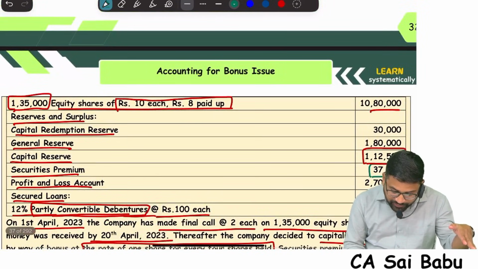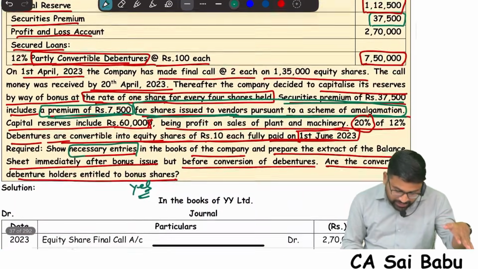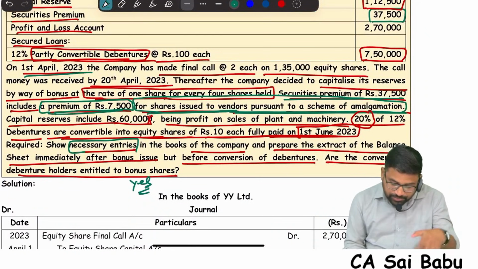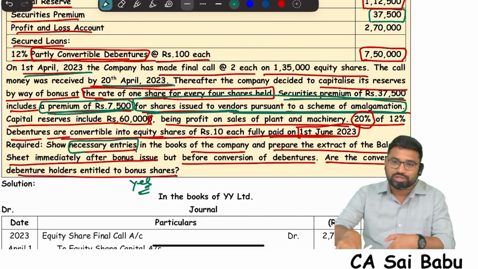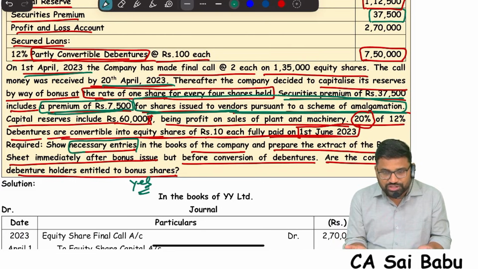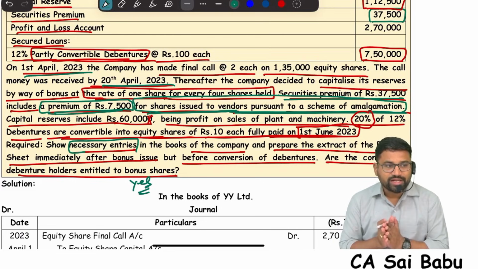Therefore here first 2 rupees will be called. When they called, sir, 1st April, the company called 2 rupees and on 20th June they paid. That means shares have become fully paid. Now they have given a bonus issue on that, that means these are fully paid bonus shares only. So what entries will you write, tell me?